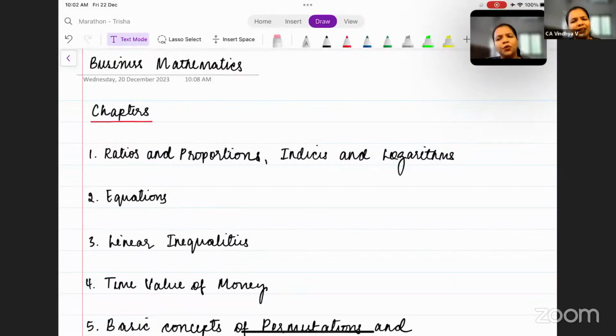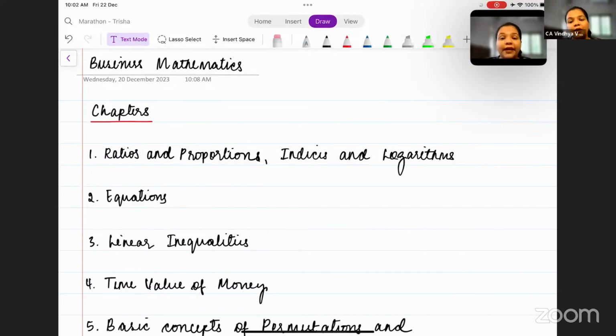Yes. So quickly, let's go through what chapters we have. The first chapter, as you all know, is ratios and proportions, indices and logarithms. Right now, we're just going through the chapters. Quickly after this, I'll also give you the marks allotment of a few attempts of every topic, so you know that this chapter is going to fetch me more marks in the examination.